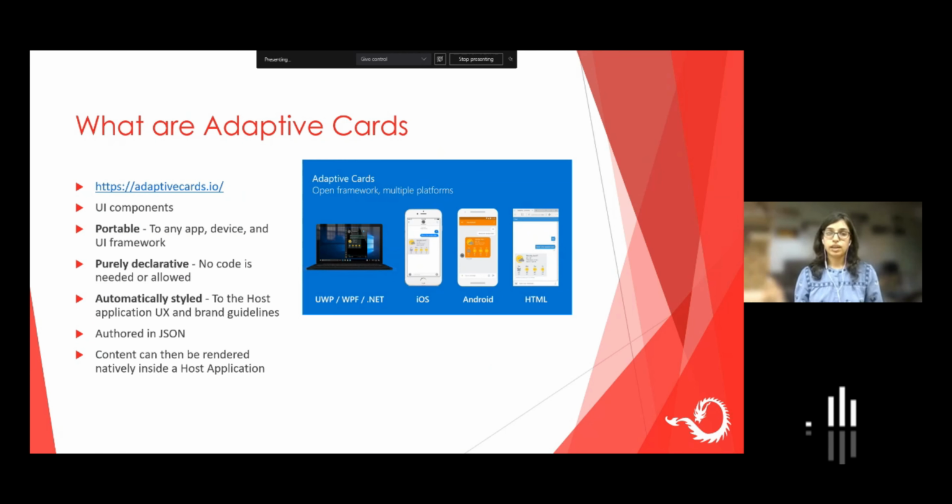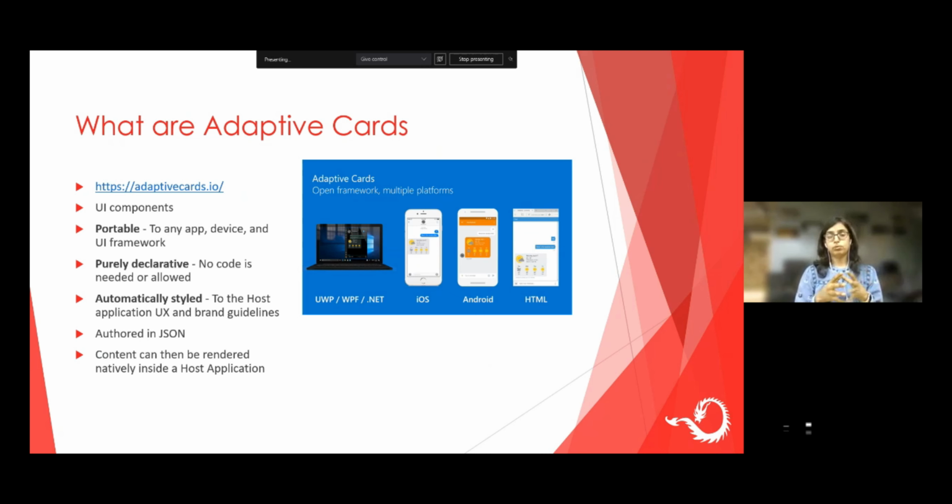So adaptive cards are like UI components. They are authored in JSON. That might sound a little technical, but you don't have to deal with JSON. That's good news. Those are compatible UI components that can work in any application, and the JSON code still remains the same. So wherever you put the adaptive card, it will adapt to that application's UI.